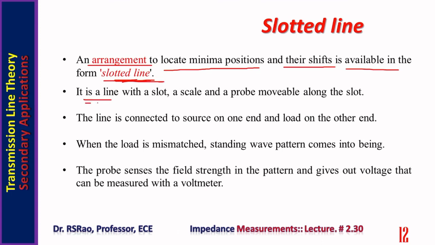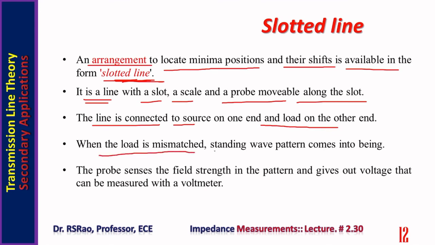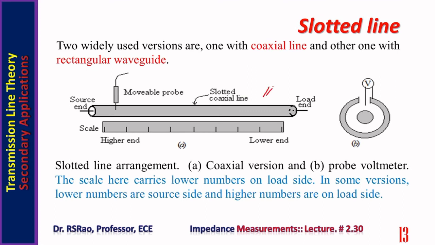It is a transmission line with a slot, a scale and a probe movable along the slot. The line is connected to source on one end and load on the other end. When the load is mismatched, a standing wave pattern comes into being. The probe senses the field strength in the pattern and gives out voltage, and that can be measured with a voltmeter. Here is a shown slotted section.